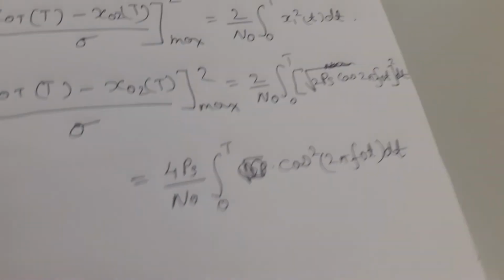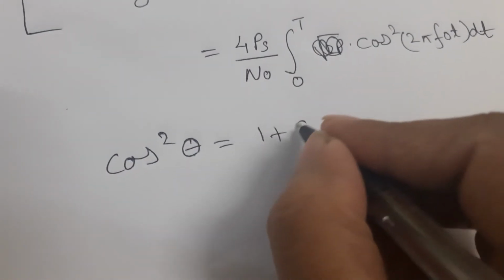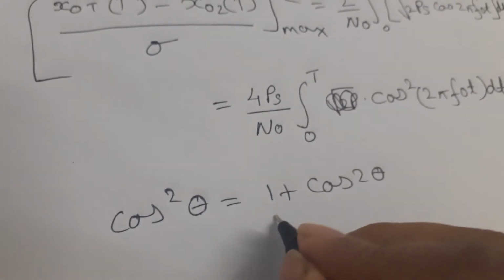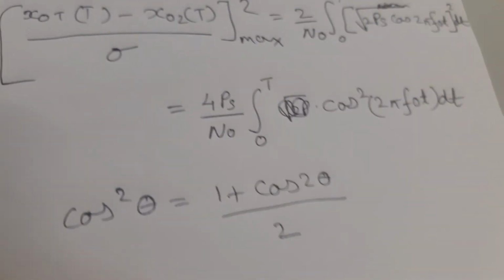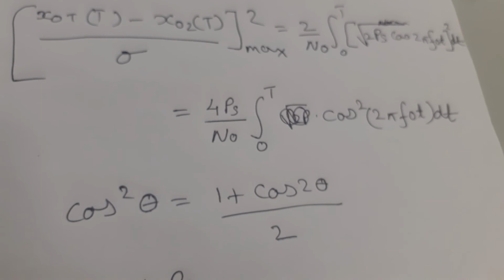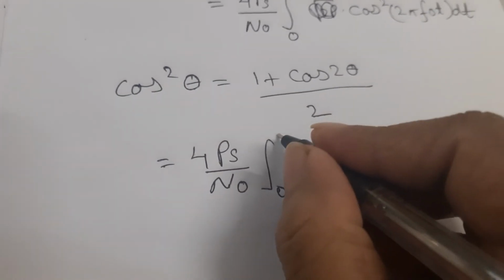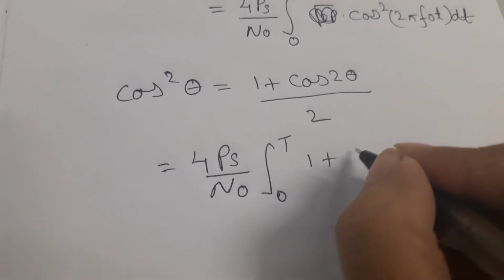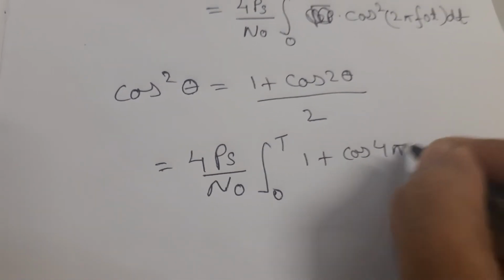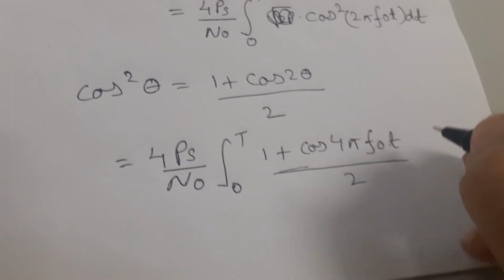Now the value of cosine square, we all know cosine square theta is equal to 1 plus cos 2 theta divided by 2. Applying this formula, we will get 4Ps over n naught, 0 to T, 1 plus cosine 4 pi f naught of t over 2 dt.